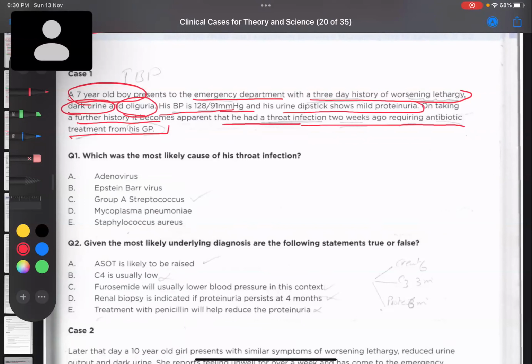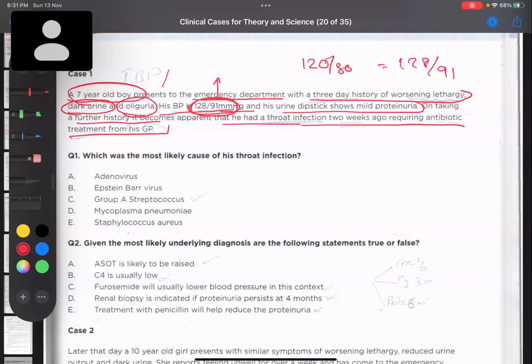So most likely dark urine means it is a case of hematuria. And also, as per his age, the blood pressure is slightly high. In a normal person it is 120 by 80. This is 128 by 91, so this is slightly high. And also oliguria and mild proteinuria. So what are we suspecting?